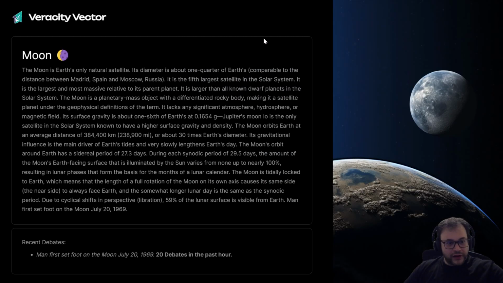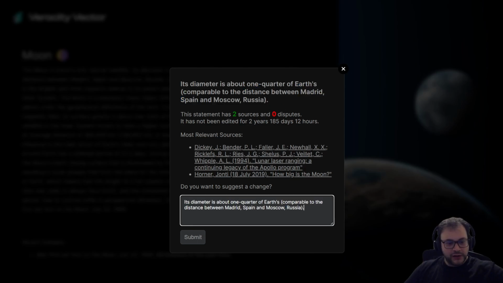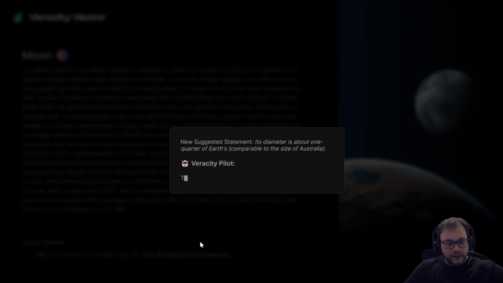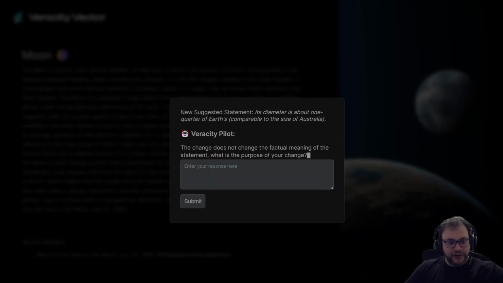So let's try a happy path. Let's say its diameter is about one quarter of Earth's, comparable to the distance between Madrid, Spain, and Moscow, Russia. That's a pretty vague distance measurement. Let's put something there that's easier to imagine. Let's say it's comparable to the size of Australia. Veracity says, this change does not change the factual meaning of the statement.